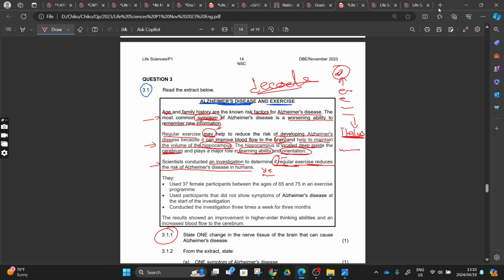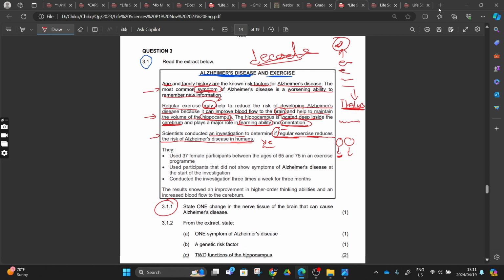Regular exercise reduces the risk of Alzheimer's disease in humans, right? So it means that if you have Alzheimer's and you are going to exercise, your Alzheimer's is going to be decreased, right? Or if you don't have Alzheimer's, you go and exercise, you are not going to suffer from that Alzheimer's. They are just trying to find that out. And then this is what they did, right? They did these three things.